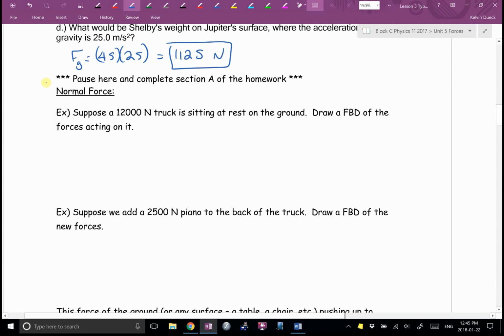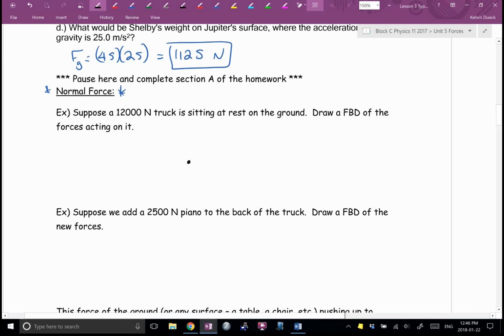Put a star next to the title, normal force. This is important. And this is going to be a tricky one for you to wrap your brain around. Example 1 says, suppose a 1200 Newton truck is sitting at rest on the ground. Draw a free body diagram of the forces acting on it. Let's represent the truck with a mass.